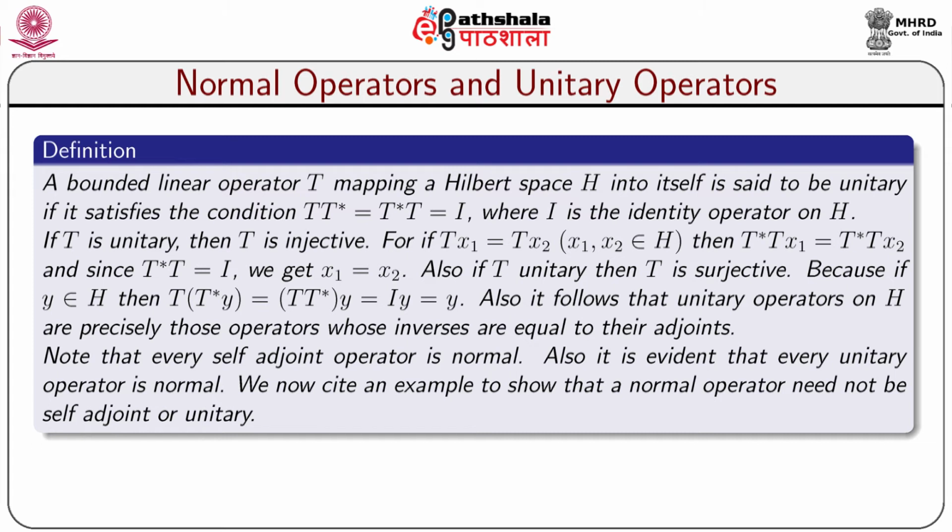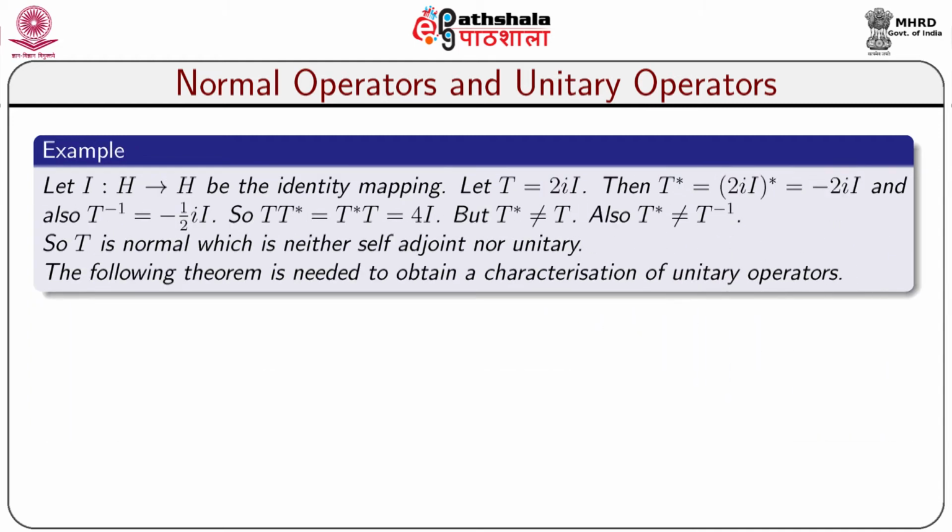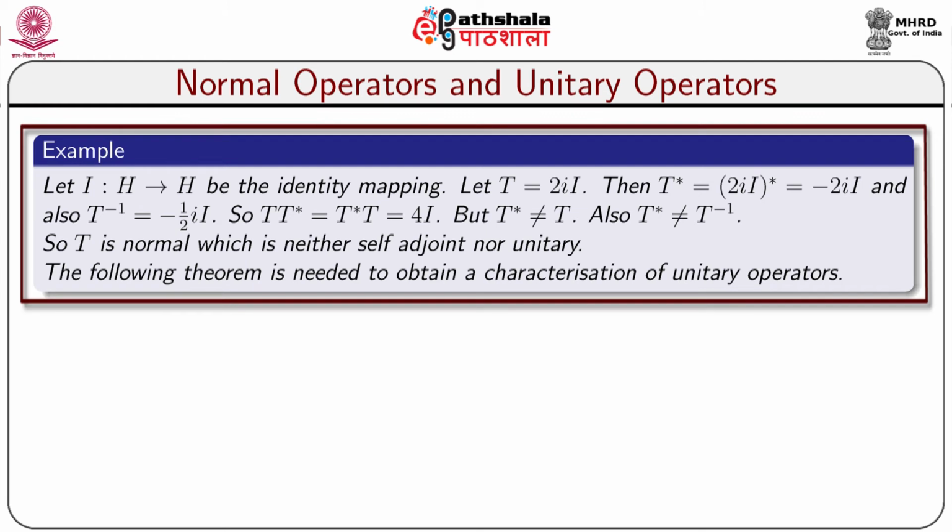We now cite an example to show that a normal operator need not be self-adjoint or unitary. Let us consider an example. Let I from H to H be the identity mapping.